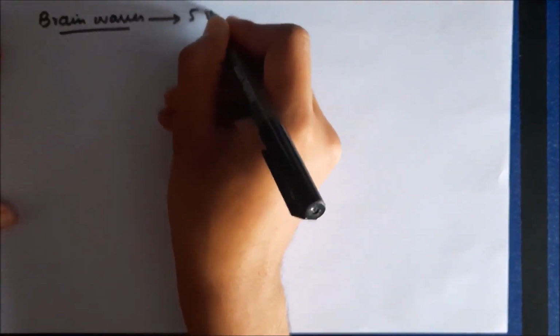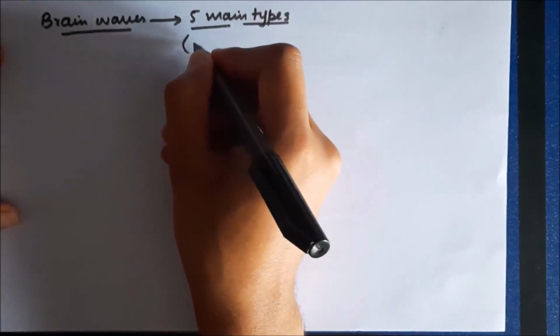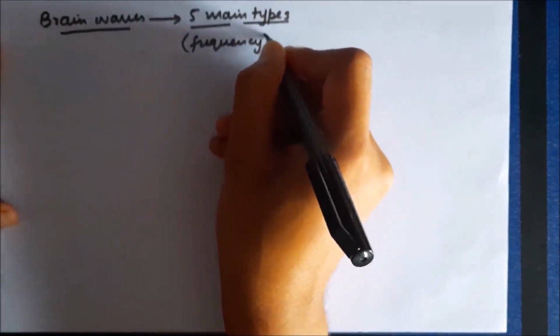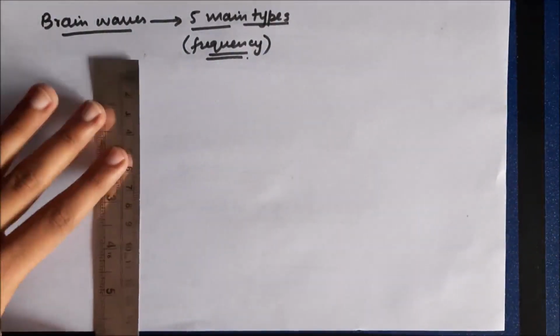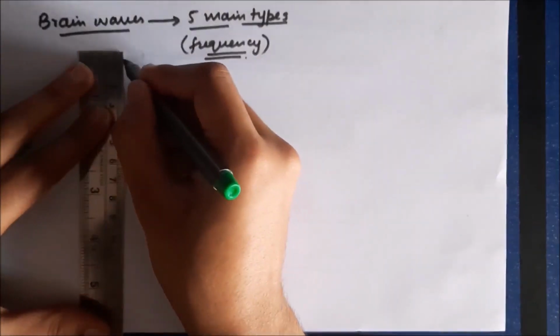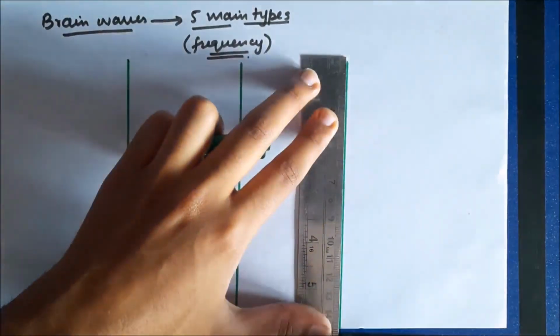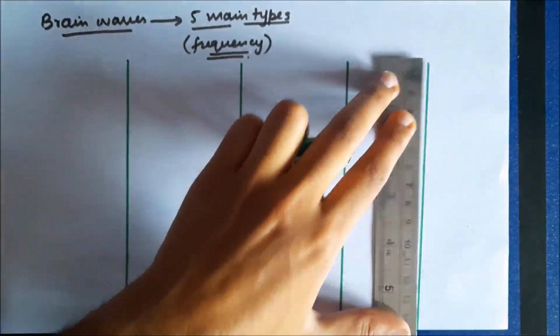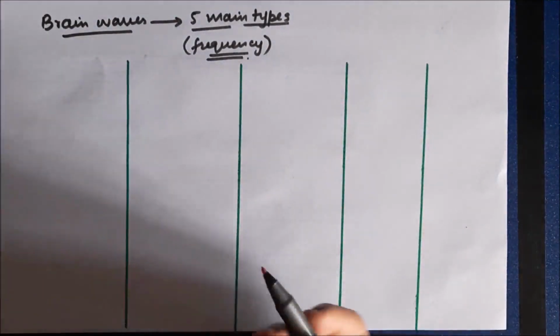Now let us discuss different types of brain waves that we get in the EEG pattern. Brain waves are classified into 5 main types, and this division is based on the frequency of these waves. Whenever we take an EEG of a subject, depending on the frequency of waves we get, these waves have been classified into 5 main types. Let us try to understand these 5 types of brain waves by comparing their properties. So these are 5 columns for the 5 types of waves. Let us start from the highest frequency to the lowest frequency.